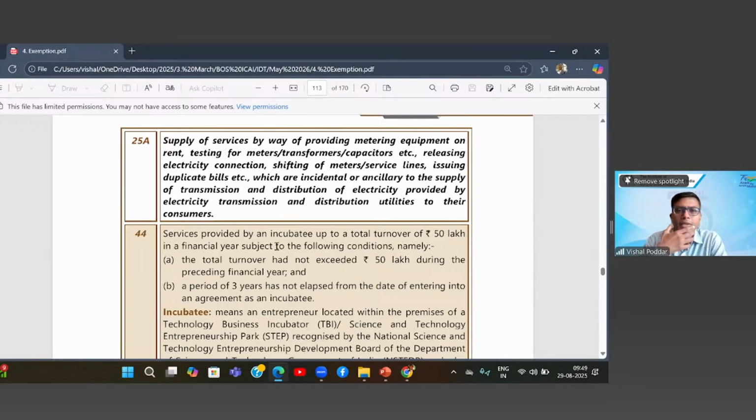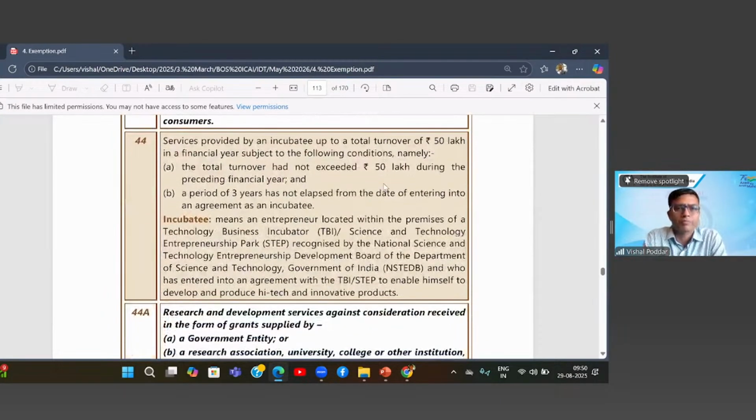Now see what has happened. We are shifting from an ownership model to a renting model. Earlier, we were buying these equipments, the meters and all. Now it has changed to taking the metering equipment on rent, for testing of meters, etc. So when these electricity companies were earlier buying these equipments, now they are taking the equipments on rent. Again, the rental charges for providing these equipments on rent to the electricity transmission companies is now what is exempt.